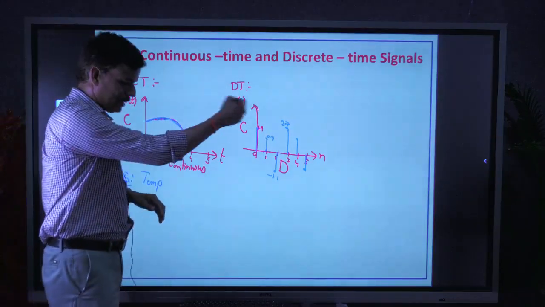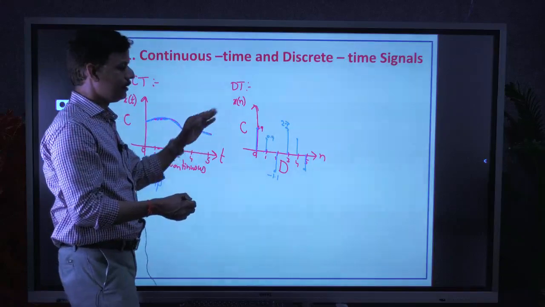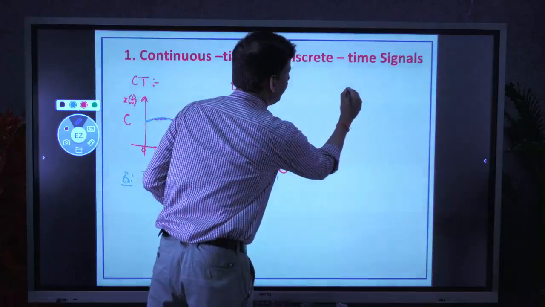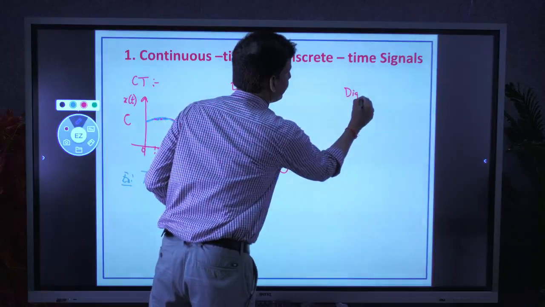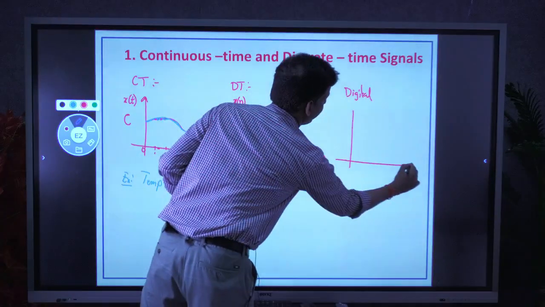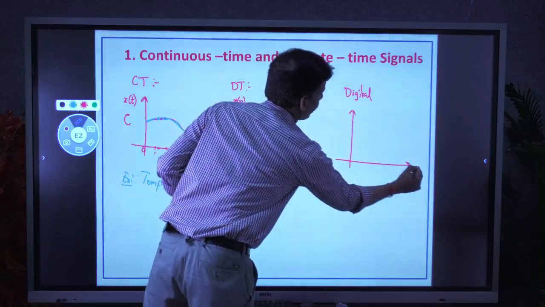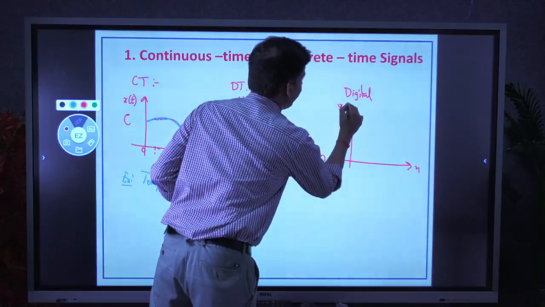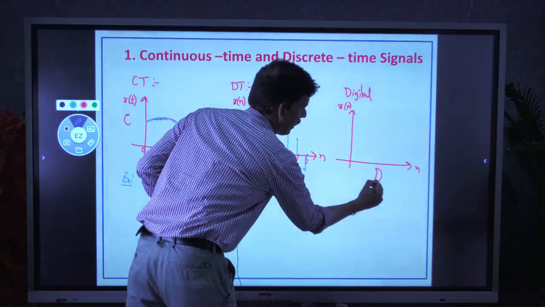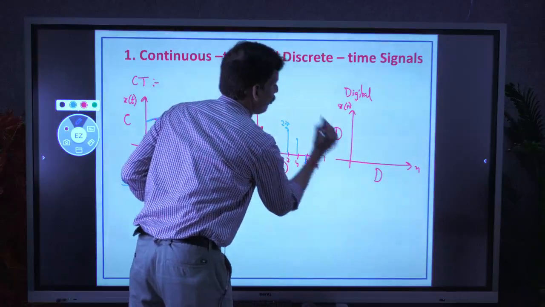Okay, next, another classification is the extension of discrete time, that is digital. It is a simple extension, where both the time axis and the amplitude axis are discrete.